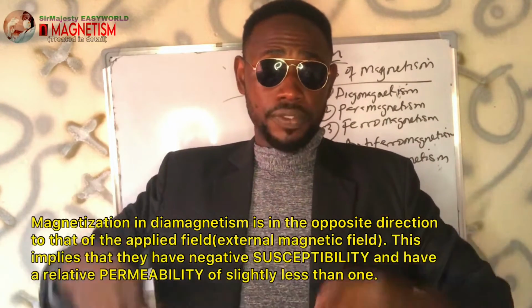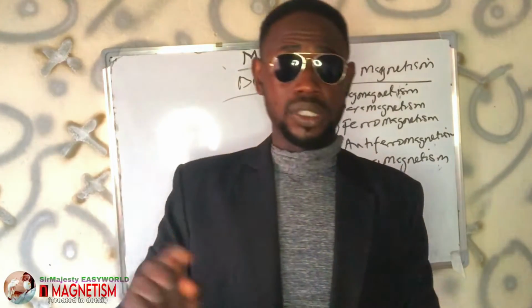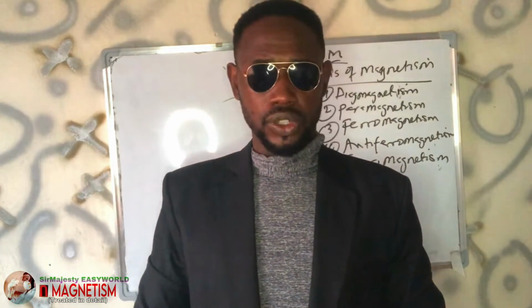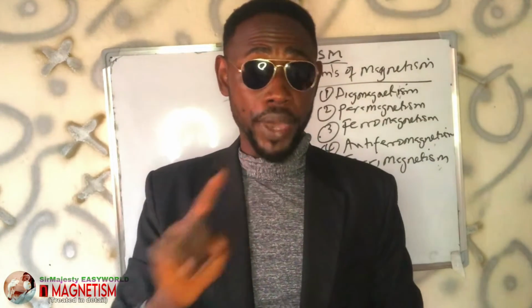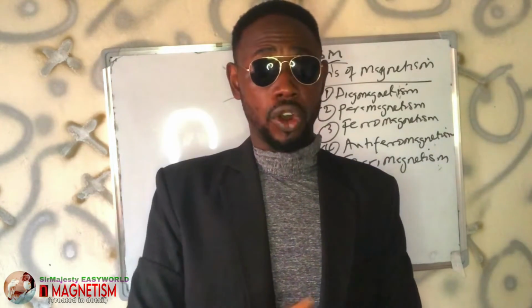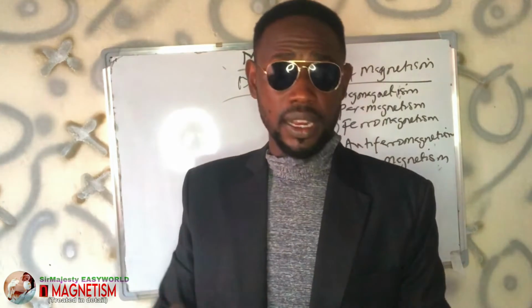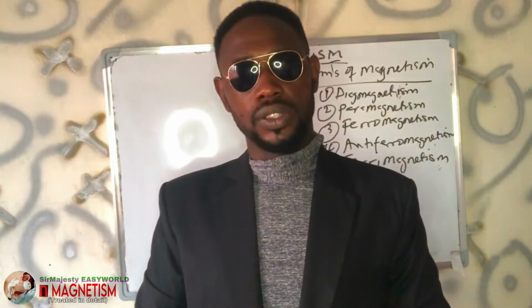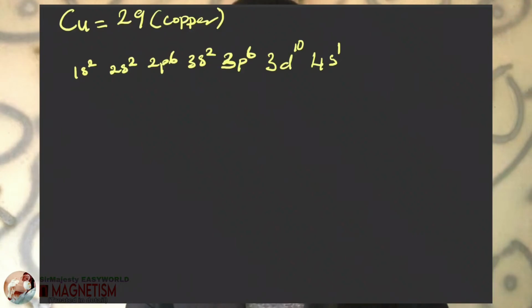Apart from the magnetic field that a substance possesses on its own, if you apply another one to that, we call it an external magnetic field. So diamagnetic substances are substances that don't have unpaired orbitals or unpaired electrons. In other words, they have all paired. That is, if they don't have at least one unpaired electron, such substances are referred to as diamagnetic substances. And when you expose them to an external magnetic field, they are not attracted at all. So you use the term diamagnetism.